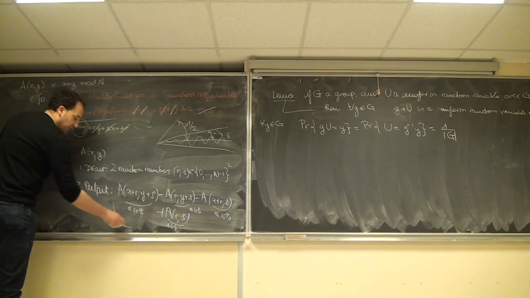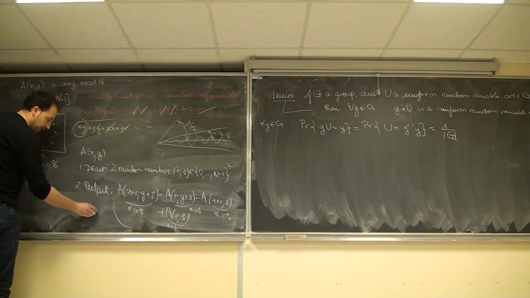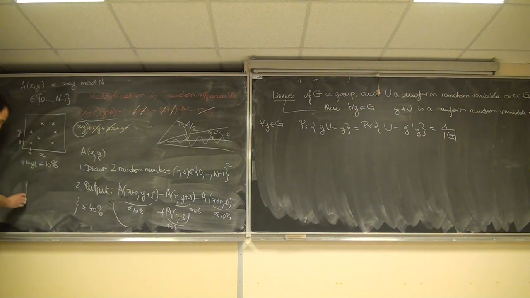So globally, what is the probability of failure of this algorithm? It's less than 40% by the union bound. So it was 10%, now it's 40. This is bad. No, this is not bad, because now it works for any input, even the buggy ones. For any input, I will get the right answer with probability 60%. And I can amplify that. I just repeat and take the majority of the value, and I can get it as close as I want.